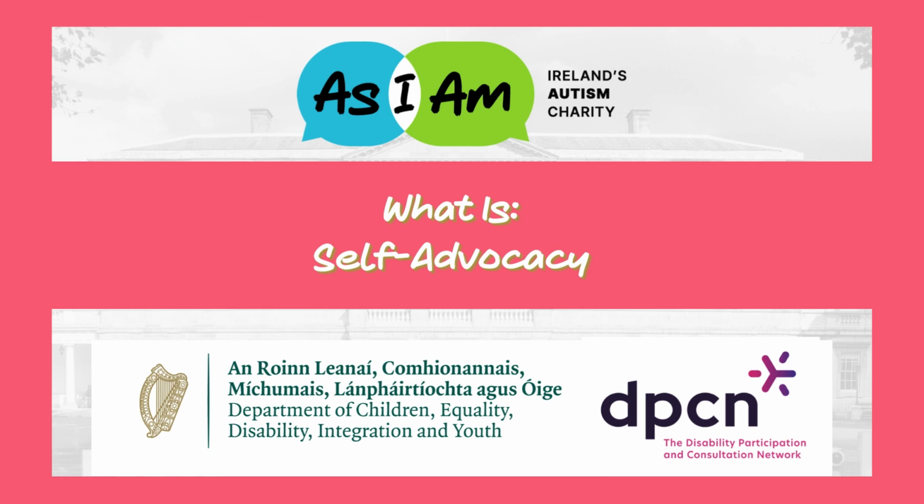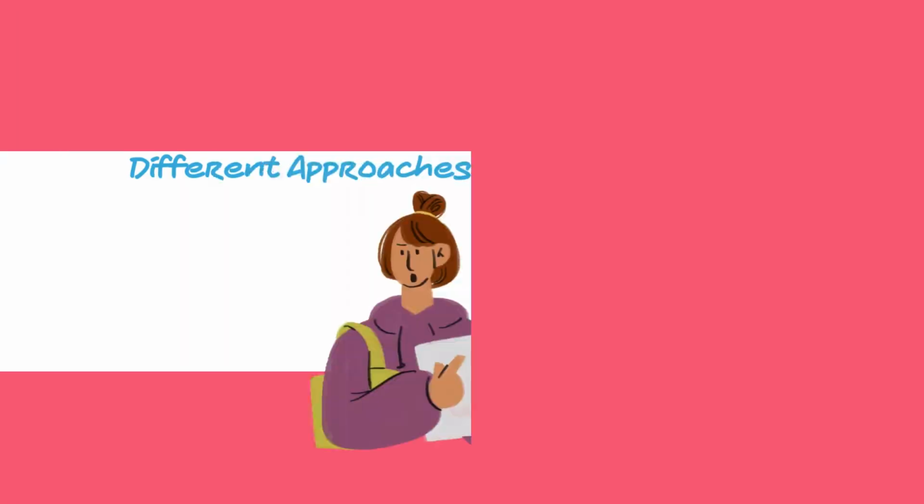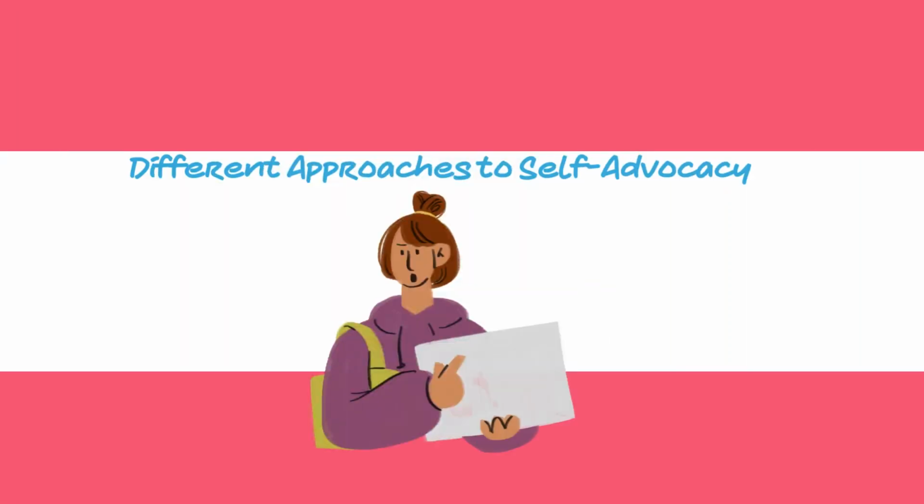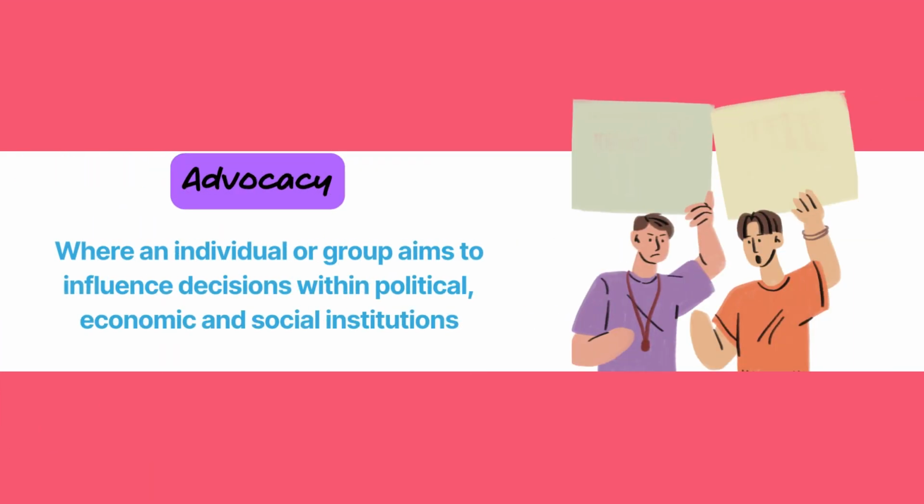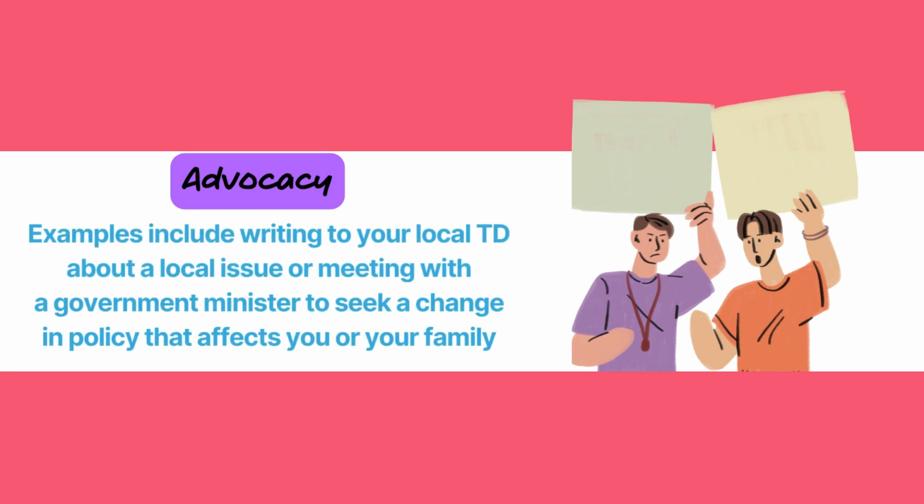In this video, we will explain what is self-advocacy. Different approaches to self-advocacy. Advocacy is where an individual or group aims to influence decisions within political, economic, and social institutions. Examples include writing to your local TD about a local issue, or meeting with a government minister to seek a change in policy that affects you or your family.